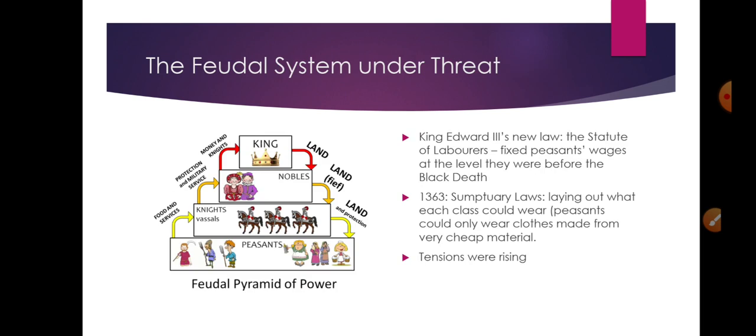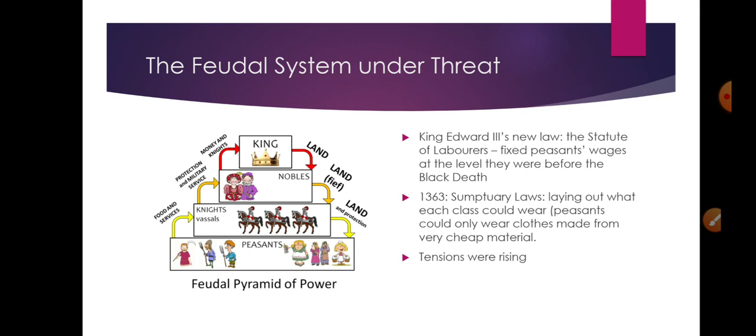Now, if you remember, we have already learned about the feudal system. You can see this pyramid. You've seen this before. On top of the pyramid is the king, who gives land to the nobles, and in return he gets money and knights from the nobles. The nobles give land to the knights, and the knights give service and protection to the nobles, and the knights themselves get land from the people above them and they give it to the peasants underneath, right?